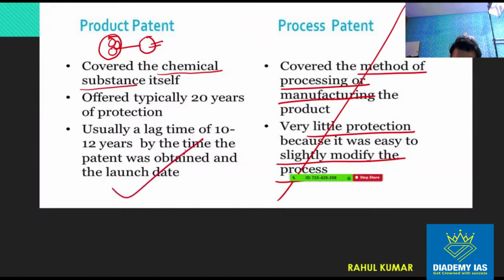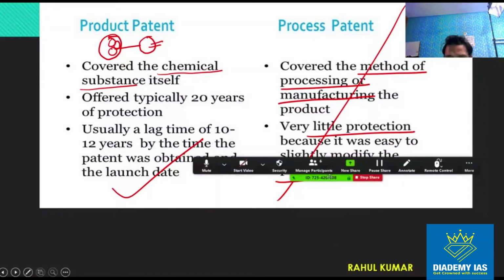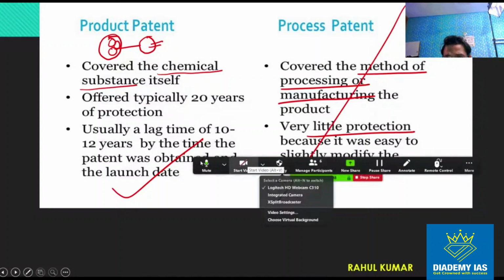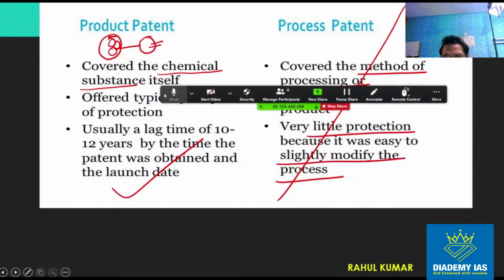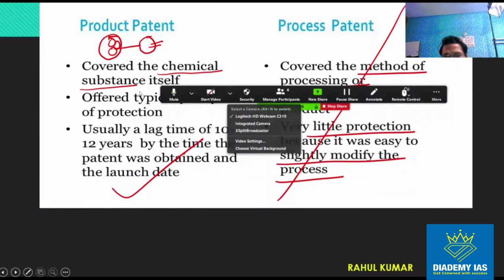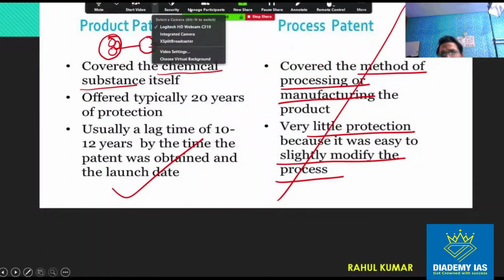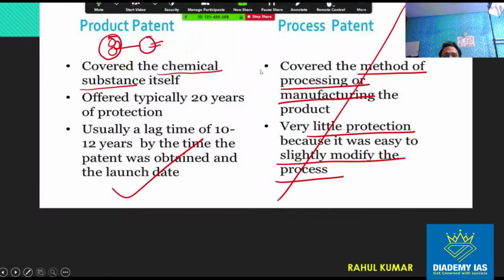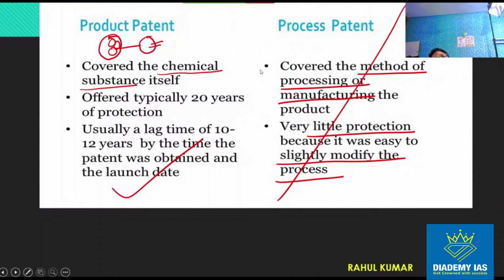product patent. Product patent means we are covering the product itself. So if someone else comes with the same product and says that I have used a different procedure, please protect, please give me patent, I have used a different method, but the same product, the same chemical substance, that person will not get the patent, right? And usually this is offered for 20 years.